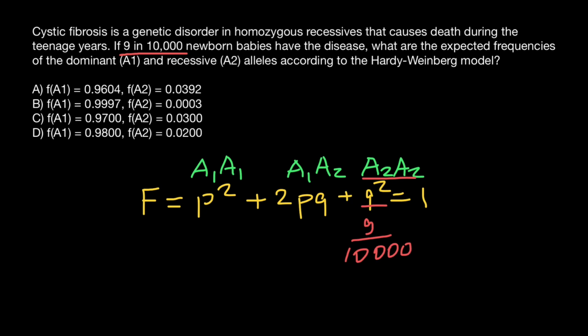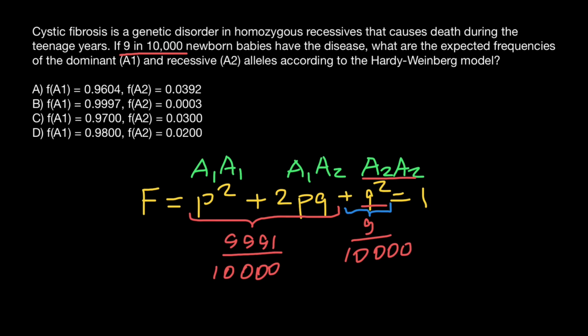This also means that the rest would belong to these two genotypes, which makes one phenotype. The rest are going to be 9,991 out of 10,000, and the second phenotype is going to be this part in the formula. This is going to be people who are not going to express this genetic disorder.